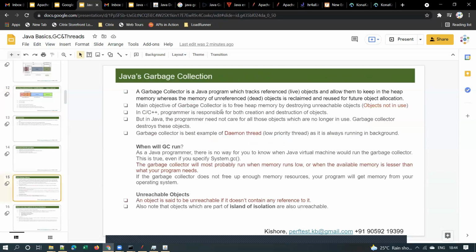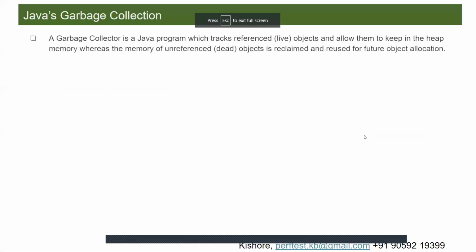Now, let us understand garbage collection in detail. Garbage collection is a Java program which tracks referenced objects, means live objects, and allows them to be kept in the heap memory, whereas memory of unreferenced objects is reclaimed and reused for future object allocation. It tracks live objects which are still in usage, and will leave them in the heap. It will not remove them, right?